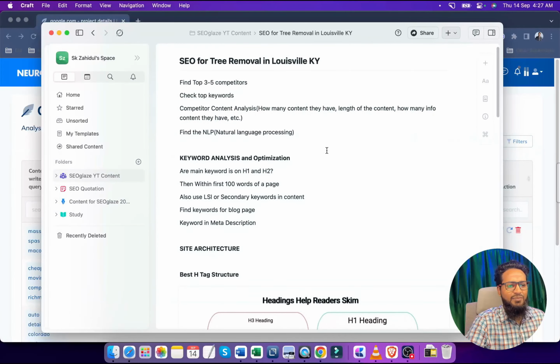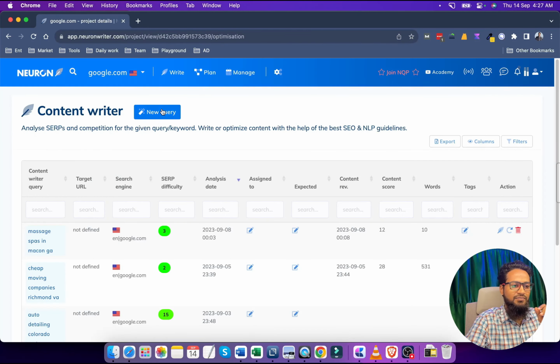Knowing the NLP terms is very important for ranking on Google, because NLP terms are those terms that Google wants to see used in a page, right? So what those terms are, we can easily get an idea by using Neuralwriter.